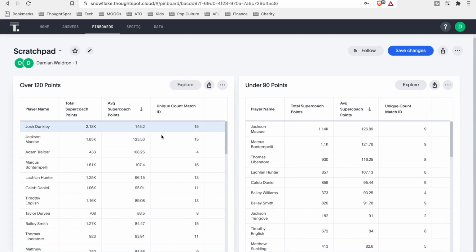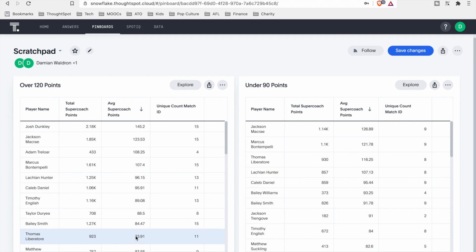And the player that immediately stands out to me, so I'm just scanning the list on the left-hand side. So we have Jackson Macrae and Marcus Bontempelli at 1 and 2, and nothing's really changing there. But we can see here that the third ranked player is Tom Liberatore. So when Dunkley is not scoring, Tom Liberatore is scoring 116 points. But we can see here on the left-hand side, when Dunkley does score, Liberatore only averages 84 points.